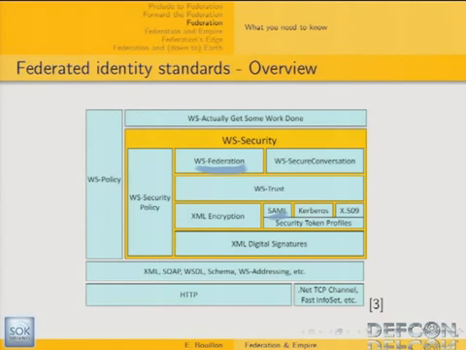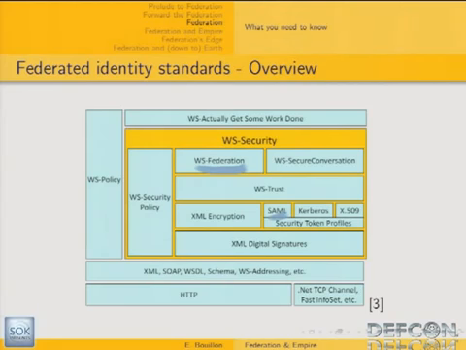So what do we need to know about federated identity standards? In this part, I'm just going to give a very high-level view of some of the involved standards around federated identity. Here you have a diagram that shows the complete ecosystem of specifications around federated identity. As you can see, they are quite numerous, and most of them are supported by an organization called OASIS, the OASIS Consortium, which stands for Organization for the Advancement of Structured Information Standards. I'm not going to discuss all of them, but just introduce two of them.